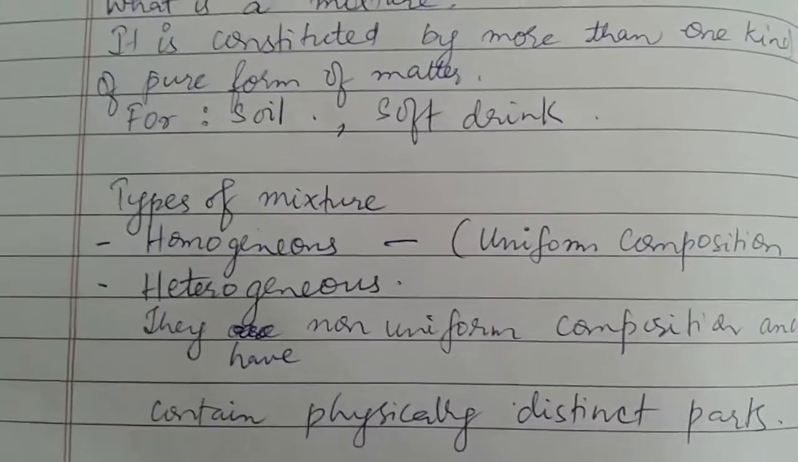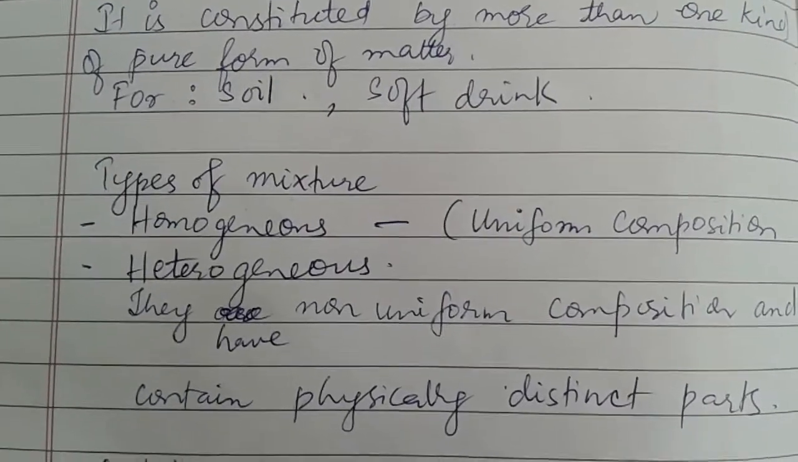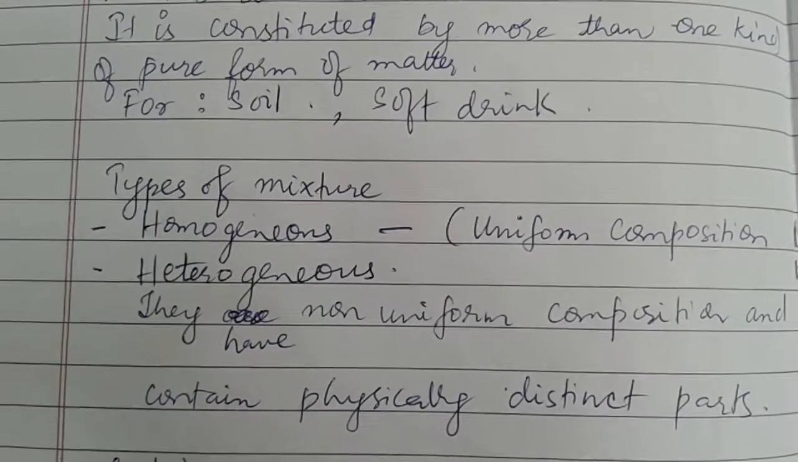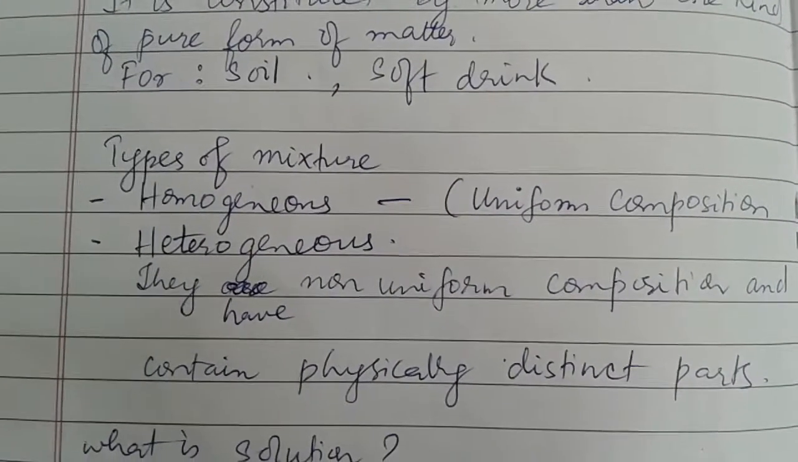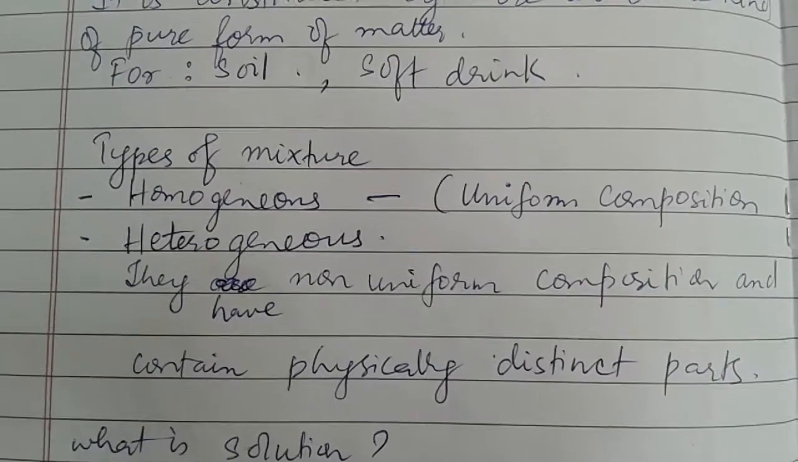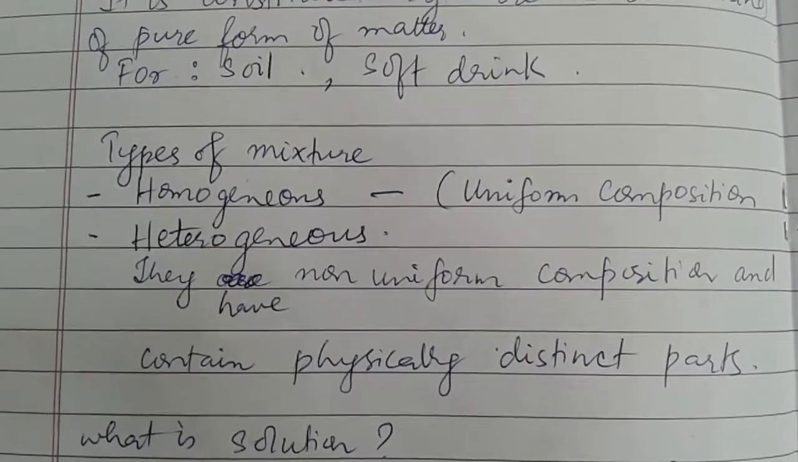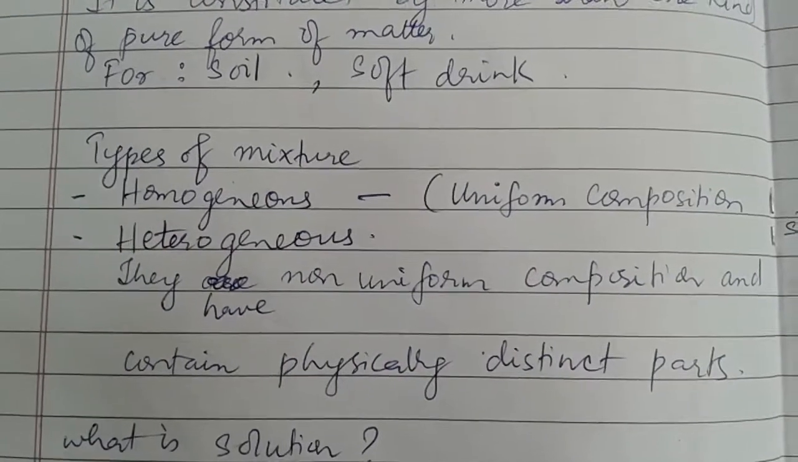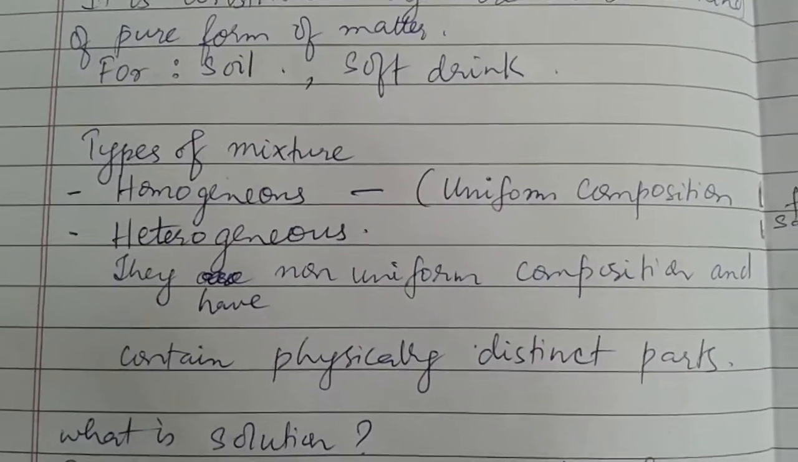Now let us discuss the types of mixture. There are two types of mixture, one homogeneous mixture, another one heterogeneous mixture. A homogeneous mixture is a type of mixture that has a uniform composition, whereas a heterogeneous mixture is a mixture that has a non-uniform composition. For example, chalk dissolved in water is a heterogeneous mixture.